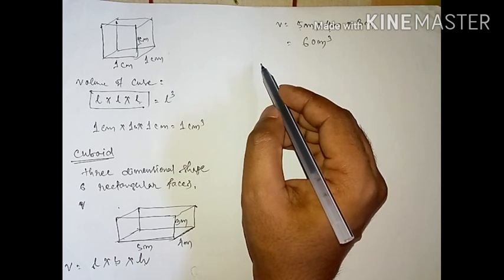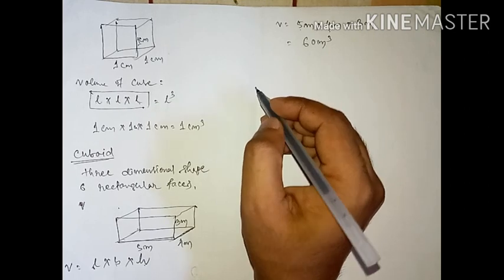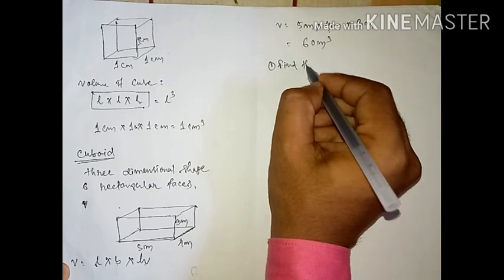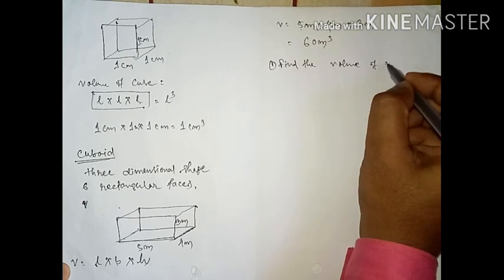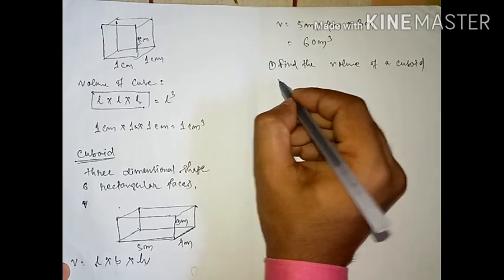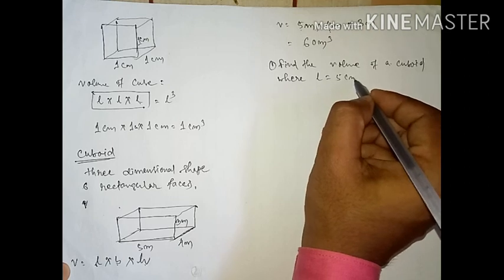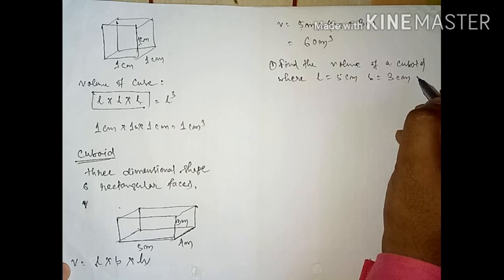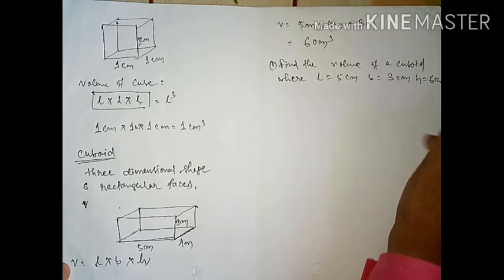Suppose I give you a question and tell you to find the volume. One question I am writing: find the volume of a cuboid, where L equals 5 centimeter, B equals 3 centimeter and H equals 6 centimeter. So you find the volume.